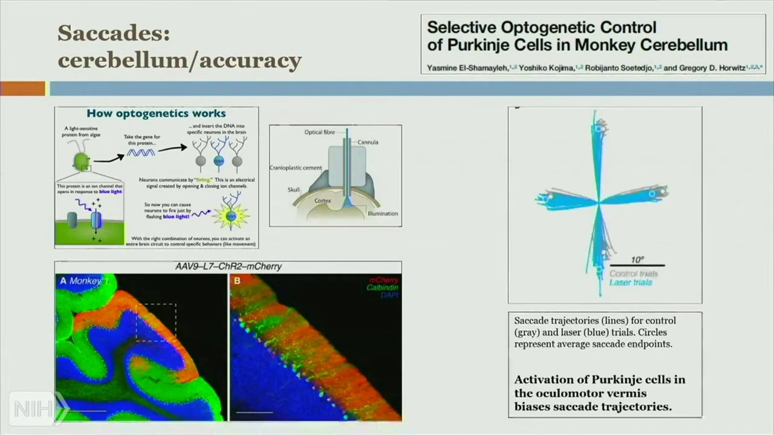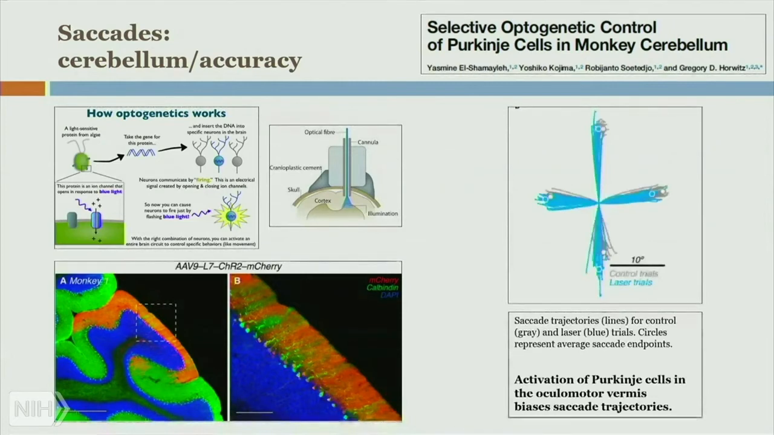On the left, a cross-section of monkey cerebellum that carried AAV9 L7 ChR2 mCherry, stained with green for calbindin, red for mCherry, and blue for DAPI. The blown-up region shows red and green overlaid on the same region. On the right, a chart shows control versus laser trials with saccade trajectories. Activation of Purkinje cells in the oculomotor vermis biases saccade trajectories.